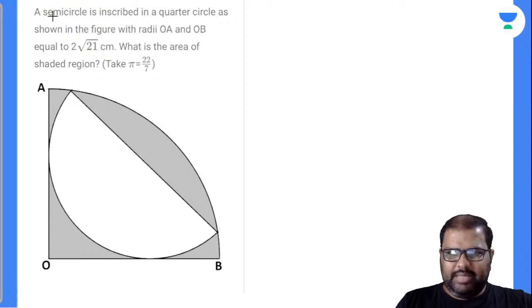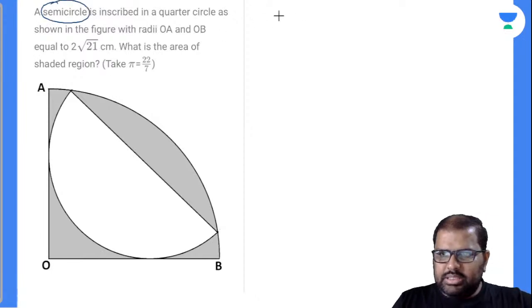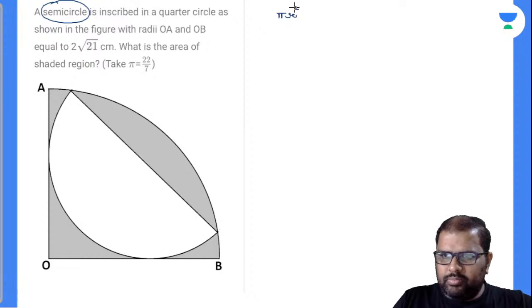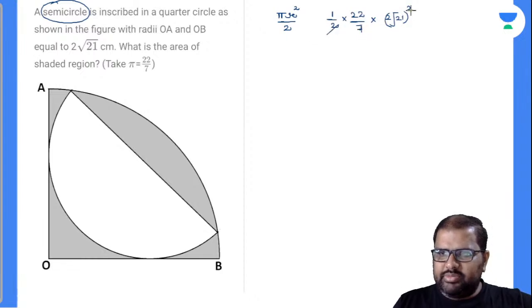First of all, what is the area of the shaded region? I will find out the semicircle area. Semicircle area I'll take down in blue ink here. Semicircle area is nothing but pi r square by 2. So what is the value there? 1 by 2 into pi value, which must be taken as 22 by 7 as given in the data. What will be the r value there? R value is nothing but 2 root 21, 2 root 21 whole square, which will be nothing but 4. So this will be 2 left over, this will be 3 left over.